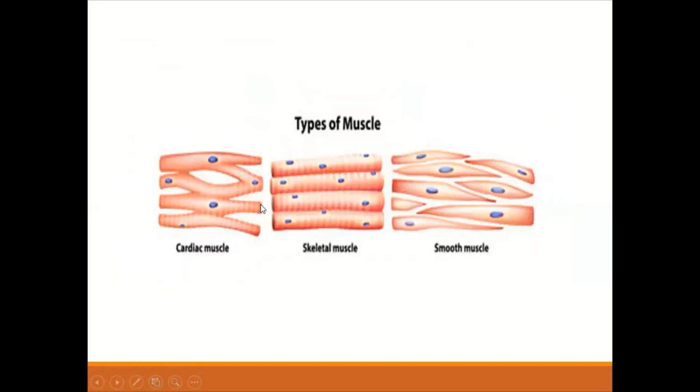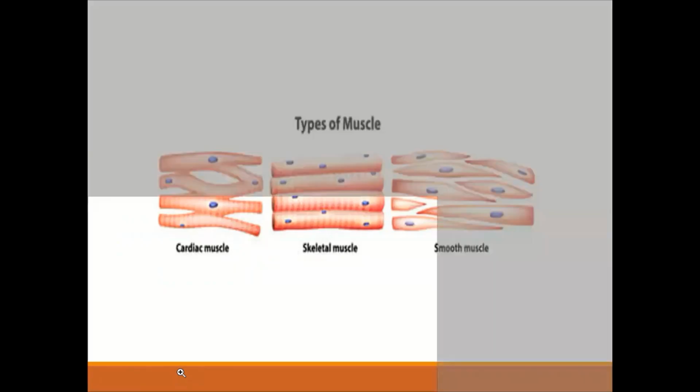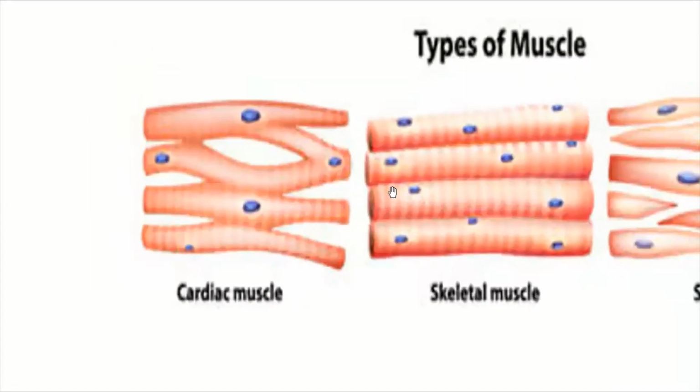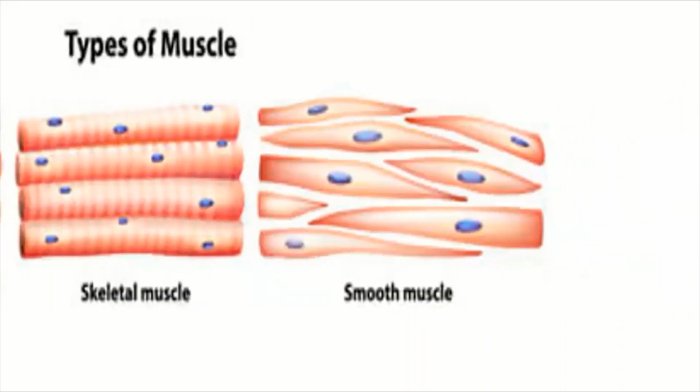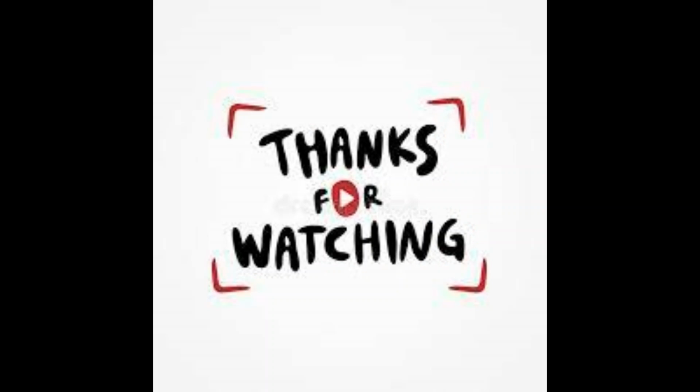So here you can see the zoomed picture of cardiac muscles. You can see here their arrangement, and then you can see skeletal muscle, and then you can see your smooth muscles.